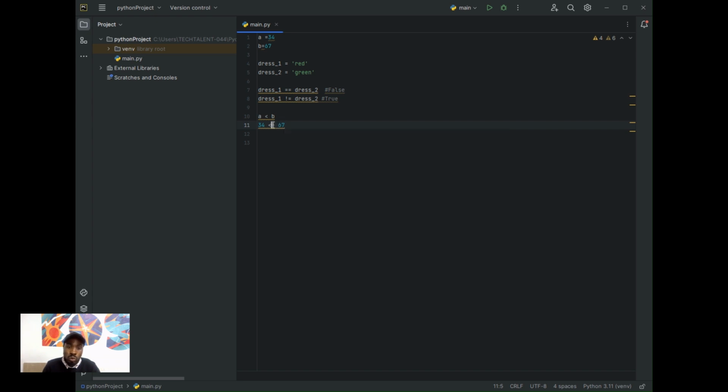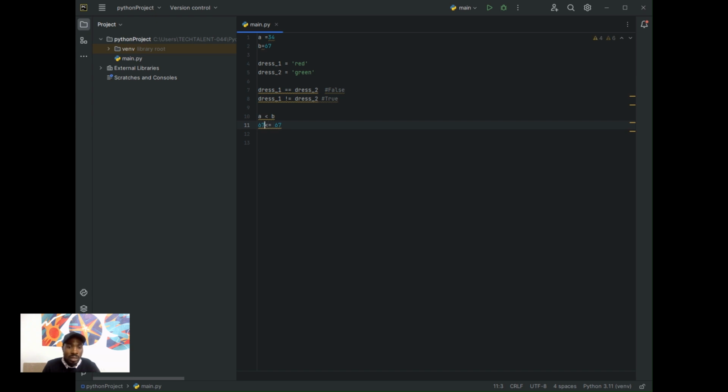We have two conditions: it's either less than or equal to 67. So if I have something like 42, the condition still holds and returns a true for me. What about if I have 67 here? I still have the condition being true.